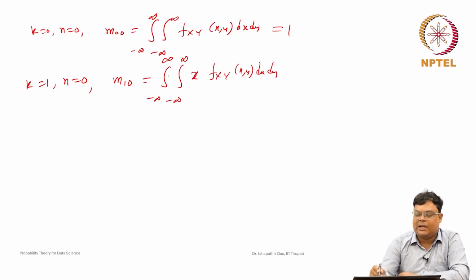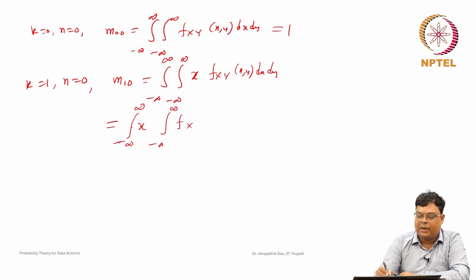Now, assuming that this integral is absolutely summable and exists, we can change the order of the integration. So, we get the integral of x times the integral of f(x, y) dy, dx.